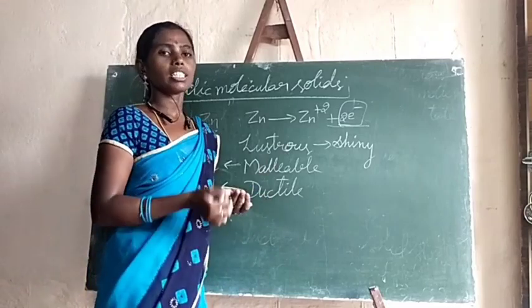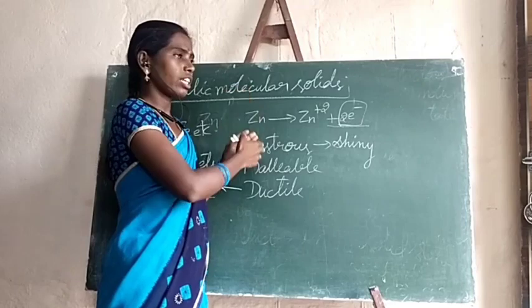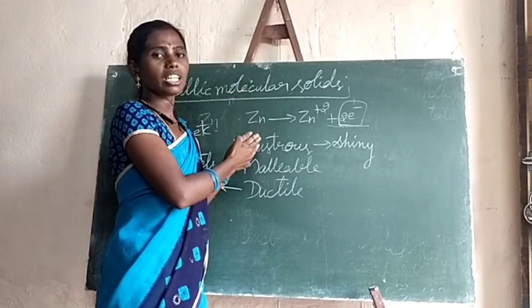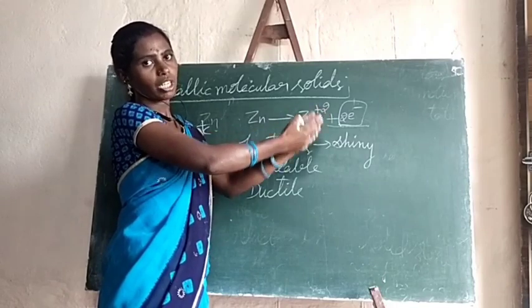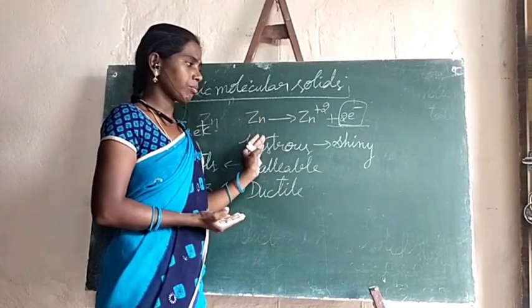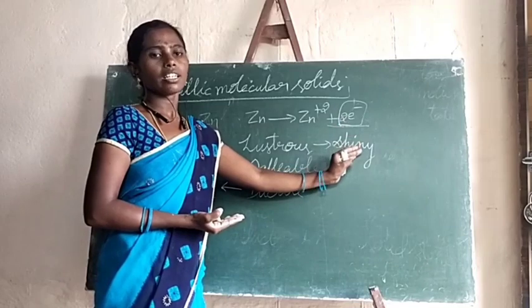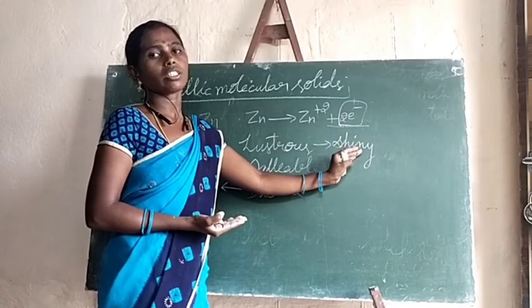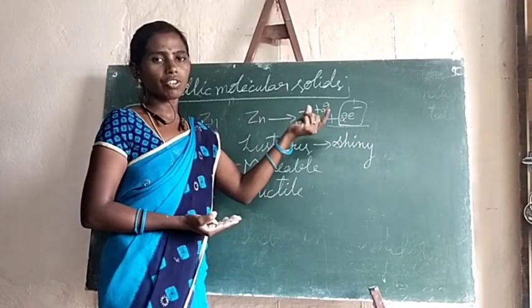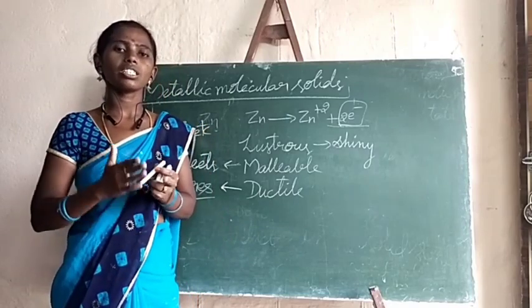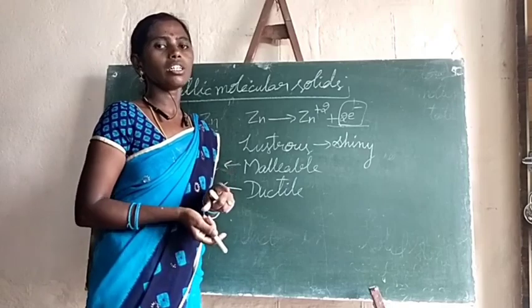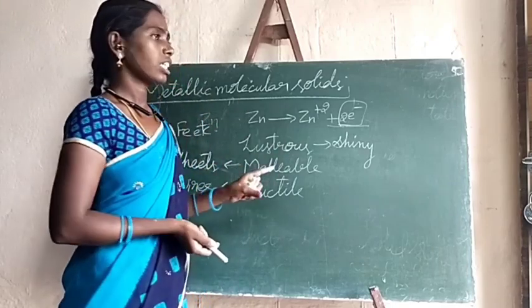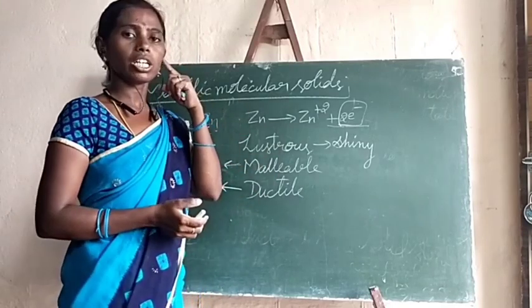In the same manner, when we heat one end of the metal, the free electrons pass the thermal energy to the other end also. That's why when we heat one end of the metal, the other end also becomes hot. Due to the free electrons, thermal energy is transferred from one end to another. So this is about metallic molecular solids.